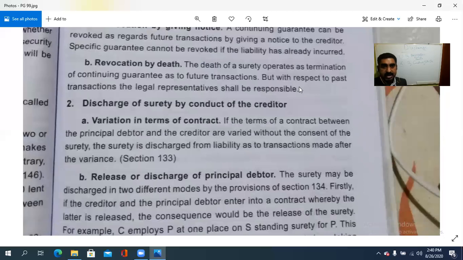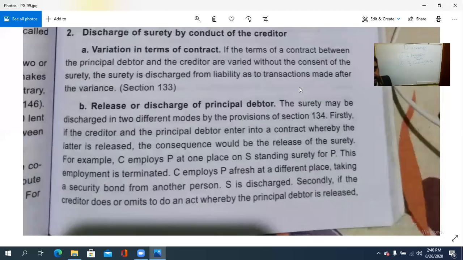Next, discharge of surety by the conduct of the creditor. So one is variation in the terms. അതിനകത്തെ ഐറ്റംസിനകത്ത് ചേഞ്ചസ് വരിക, ഓൾട്ടറേഷൻ നടത്തുക. രണ്ടാമത്തെ റിലീസ് ഓഫ് ഡിസ്ചാർജ് ഓഫ് പ്രിൻസിപ്പൽ ഡെറ്റർ. Principal debtor. So variation in terms of contract.